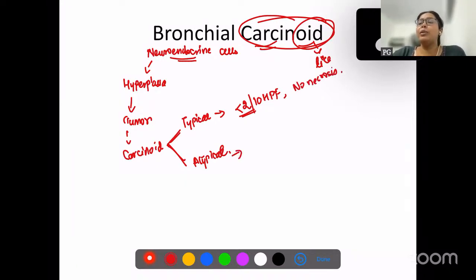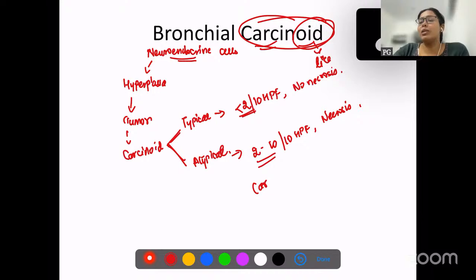But atypical carcinoid has 2 to 10 mitoses per 10 high power fields. So this is a little more replicative tumor and this has necrosis. It is a little more aggressive compared to typical carcinoid. What is the important function of this carcinoid? Carcinoids sometimes produce hormones, and sometimes they produce certain enzymes.